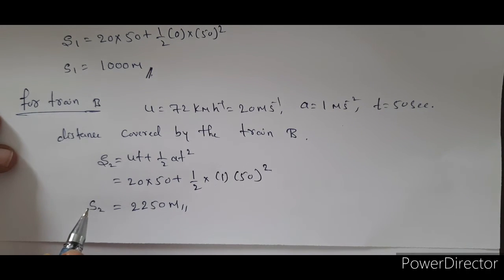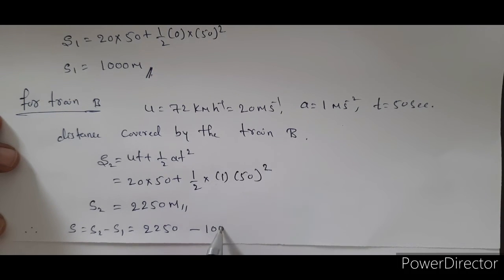So then the original distance between the trains is S is equal to S2 minus S1. Here S2 value is 2250 meter minus S1 value is 1000 meter. So this value is 1250 meter. So this is the original distance between the two trains.